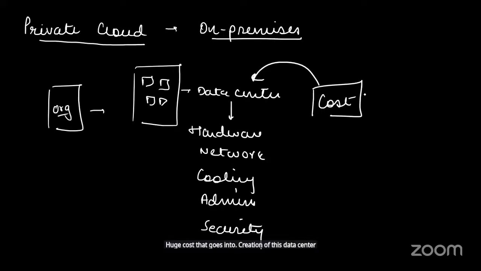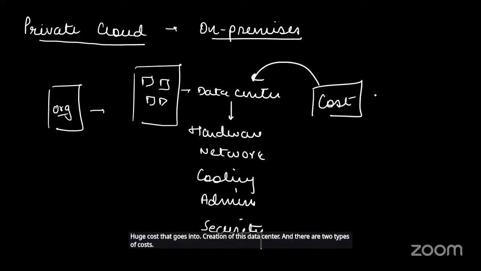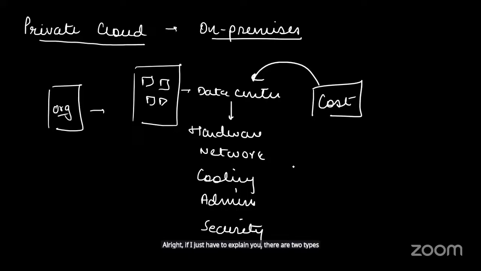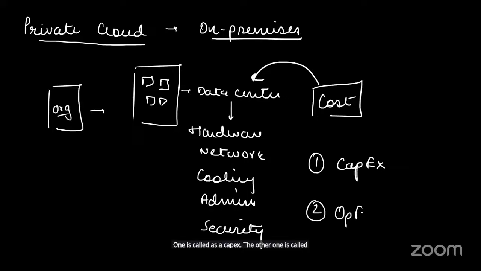And there are two types of costs. If I just have to explain you, there are two types of cost. One is called capex. The other one is called opex. Capex stands for capital expenditure. Now, when I'm creating this building, I'm putting in a lot of money. Yes, a lot of money goes into building it.